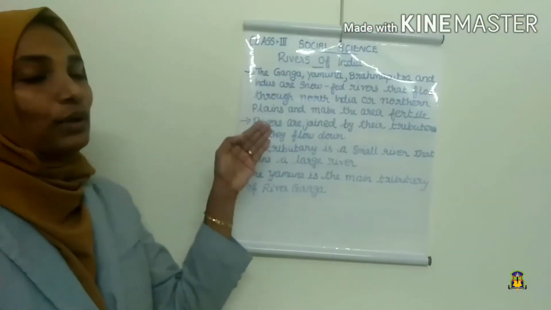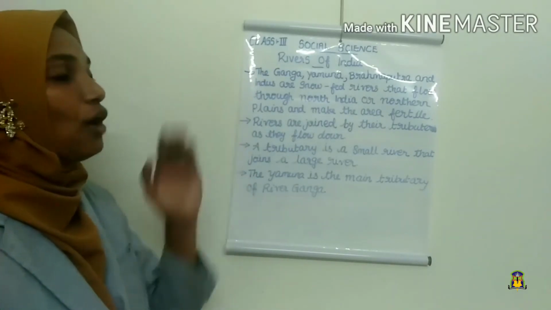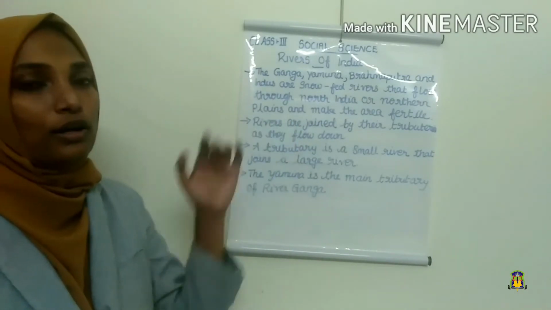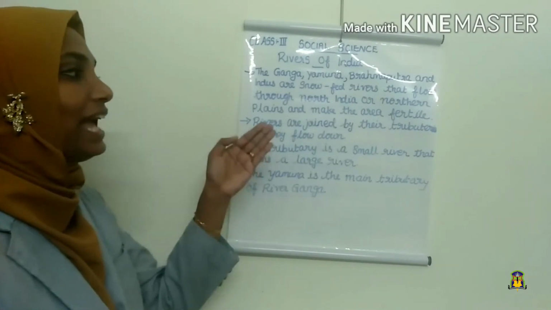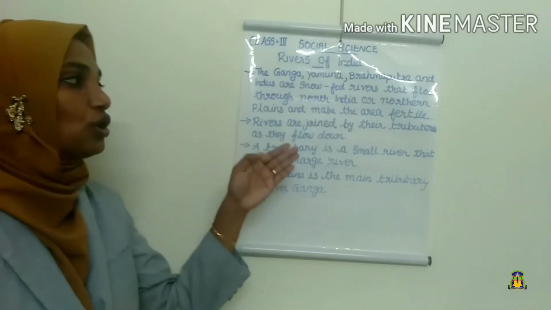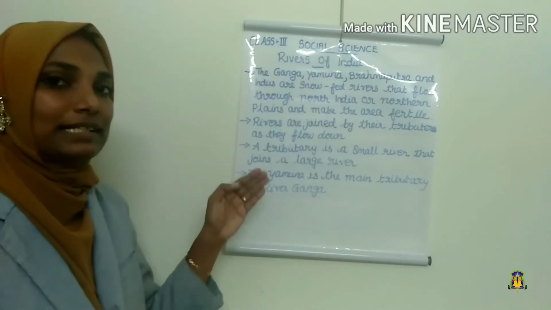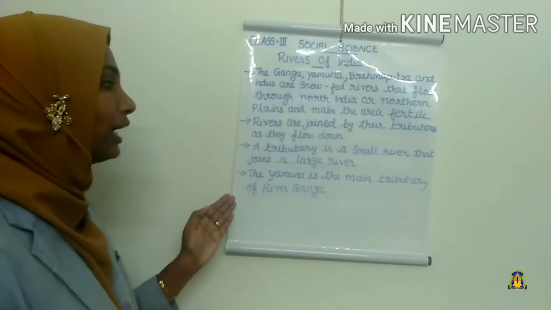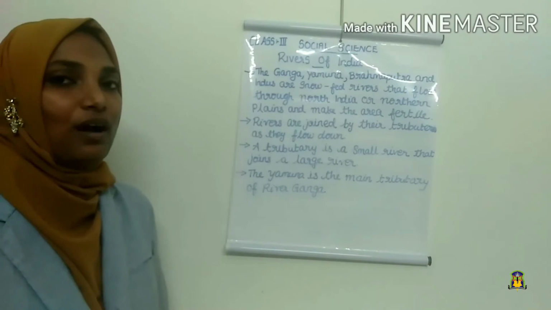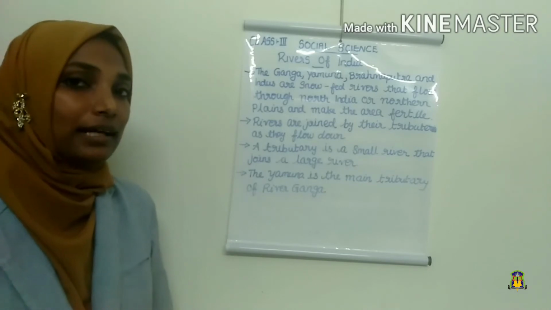The Ganga, Yamuna, Brahmaputra and Indus are the snow-fed rivers that flow through North India or northern plains and make the area fertile. The rivers are joined by their tributaries as they flow down. A tributary is a small river that joins a large river. The Yamuna is the main tributary of the river Ganga.